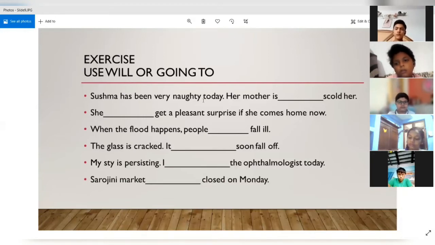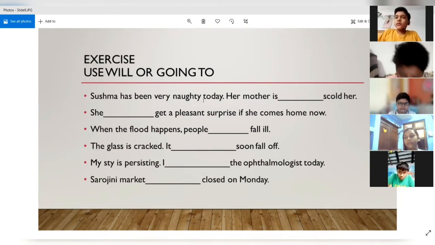Good morning, sir. Shubham has been very naughty today. Her mother is going to scold her. Okay. So tell me the reason also.